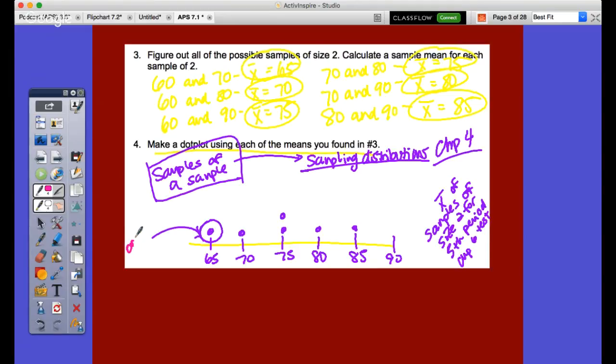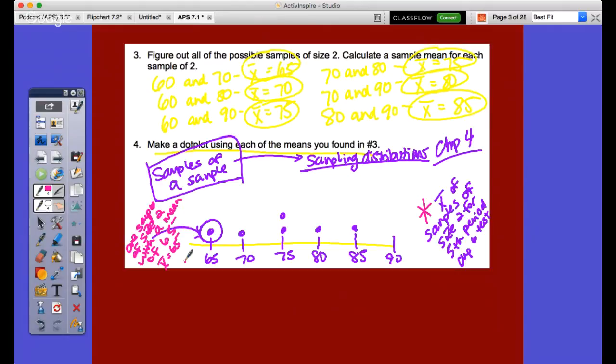This is one sample of size 2 and with a mean of 65, right? So each of these dots represents the average of 2 various test scores, right? And we kind of put that over here with the context on that side because it's a sample of a sample. We have that as a sampling distribution where each of these values, this 65 would be x bar is equal to 65, okay?